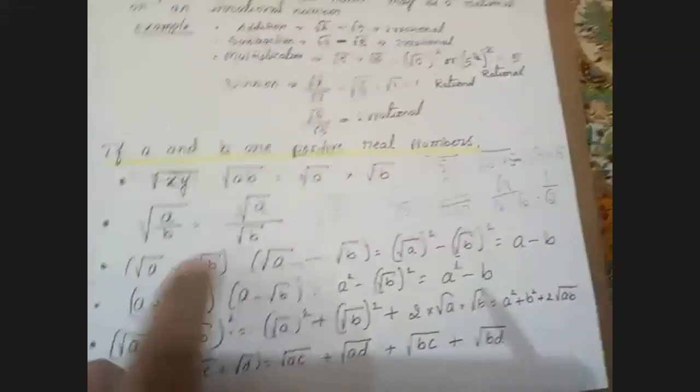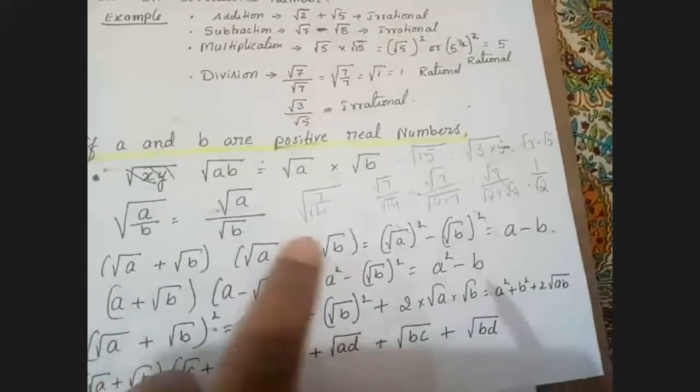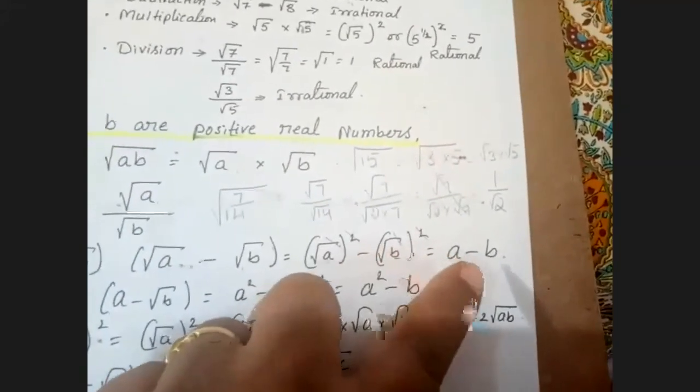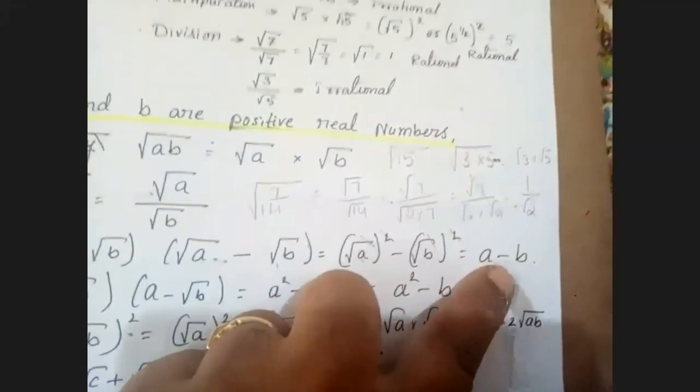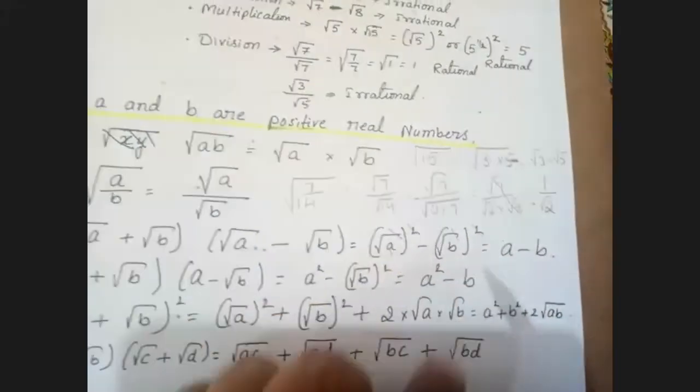Am I clear? Only root A, root B and root B, only the sign is different. When these signs are different, we can apply the identity and we will get the result A minus B. Am I clear, children? Yes, ma'am.